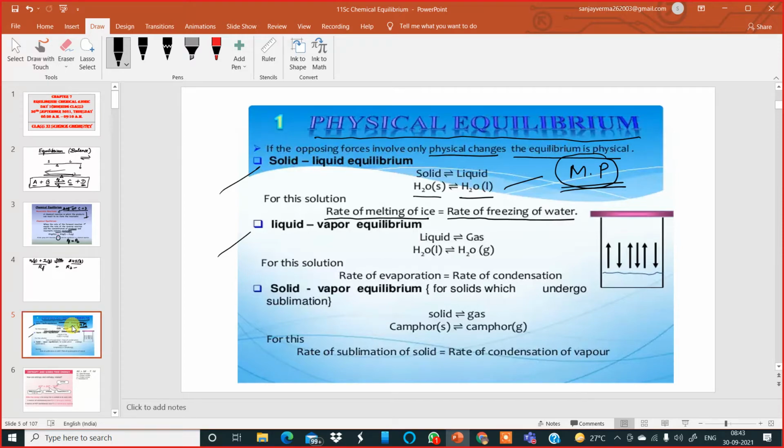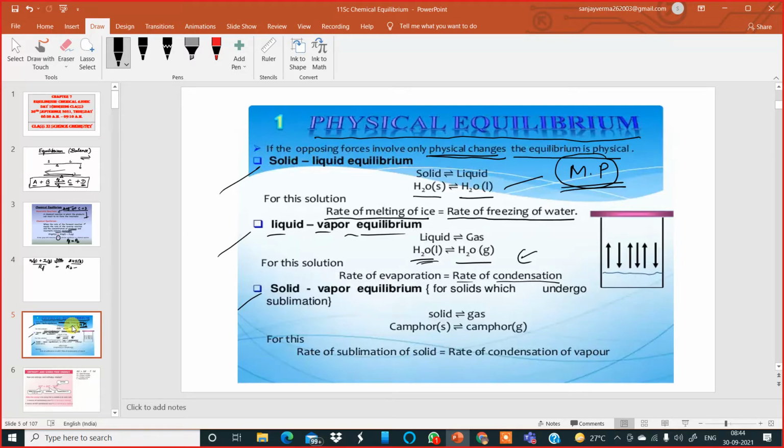If we look at the next one, that is liquid vapor equilibrium, where I can talk about liquid water at 100 degrees Celsius converting into water vapor. At that time, you can say that the rate of evaporation is equal to the rate of condensation. So remember, evaporation for the liquid to become water vapor and condensation for the water vapor to become liquid. That was liquid vapor equilibrium, which comes under physical equilibrium. Note that here only physical changes are happening, not chemical changes.